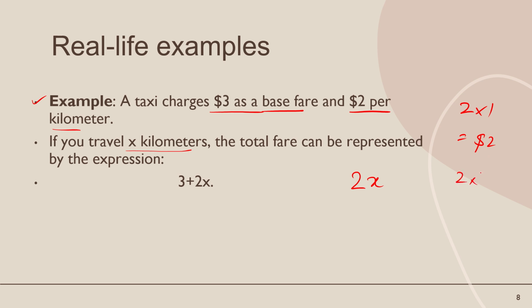If x is 2, then 2 into 2 is $4, so you pay $4 for 2 kilometers. As the value of x changes, the total also changes.